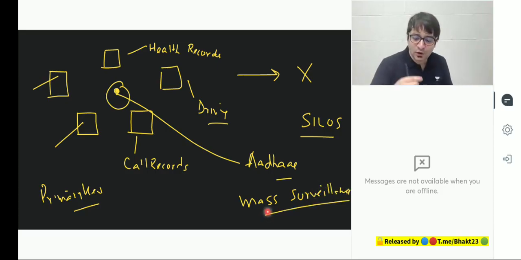Mass surveillance in the sense, who are you calling? What are you talking? Which website are you using to book your air tickets? Where are you traveling? When are you coming back? Everything becomes known to the state. So your life is as transparent as a contact lens.